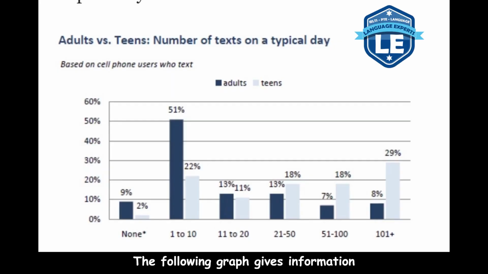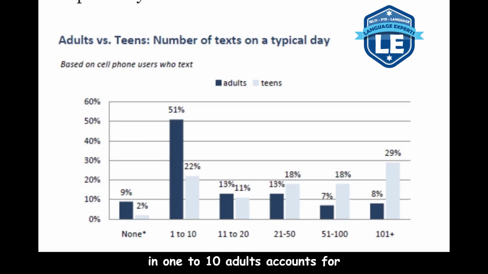The following graph gives information about adults versus teens, number of texts on a typical day. The items include none, 1 to 10, 11 to 20, 21 to 50, and 101 plus. You can see from this graph that, in none, the value of adults is around 9%. What's more, in none, that of teens is around 2%, the lowest one.